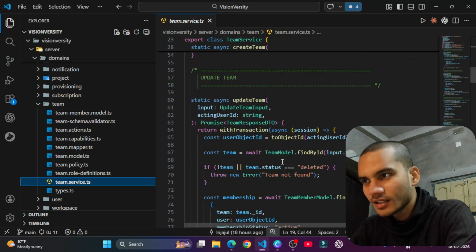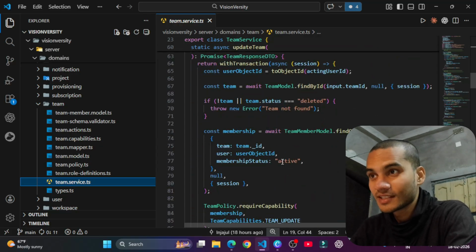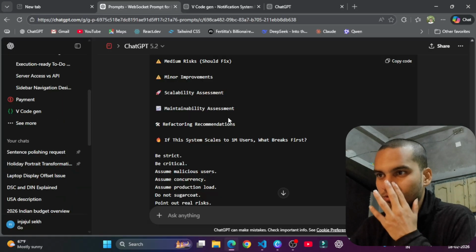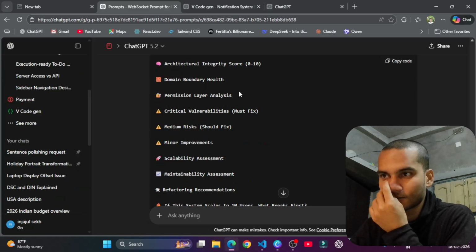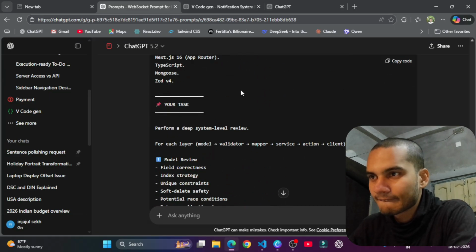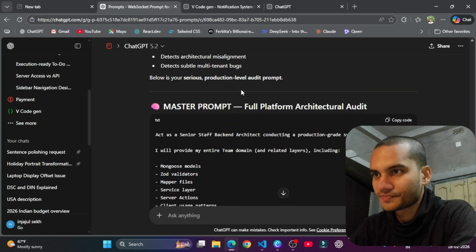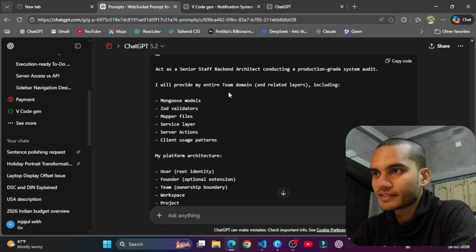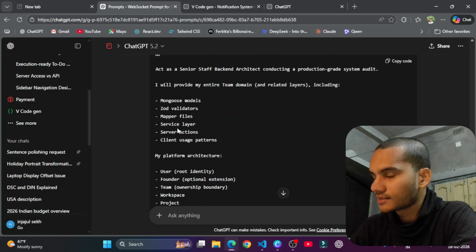So as I told you, AI can help you write code faster if you give it what you want. This is my prompt, and if you look at it, it is very huge. Let's say I ask it to act as a senior staff backend architect conducting a production-grade system audit. I will provide my entire team domain. This is what I have to provide.